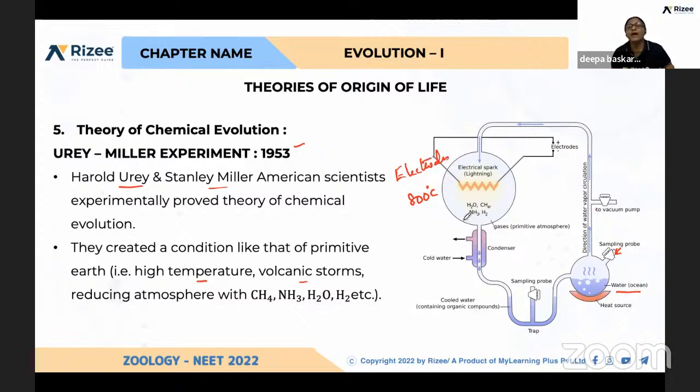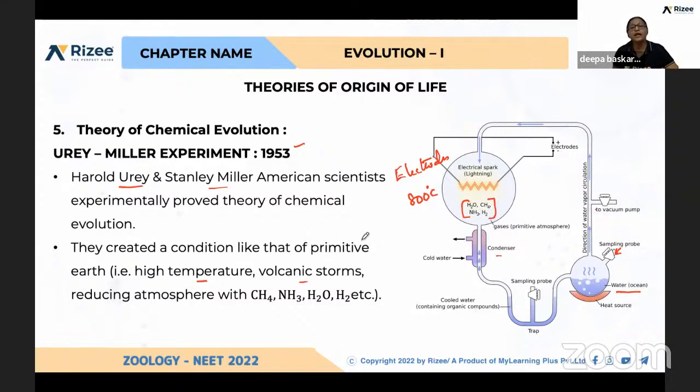Then they added water vapour, methane, ammonia, and hydrogen. They believed that these are the simpler molecules which were present in the early atmosphere. Below that, there is a condenser, coolant, you can say. After some time they found out that these molecules combine to form amino acids.